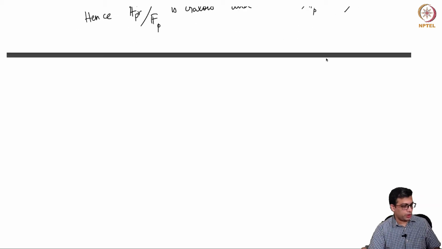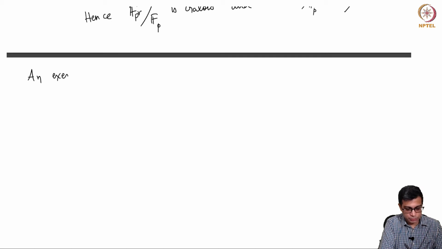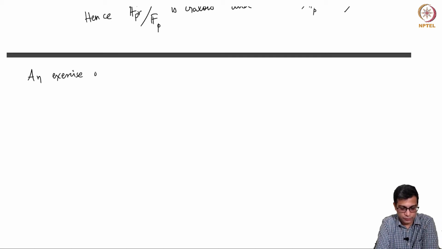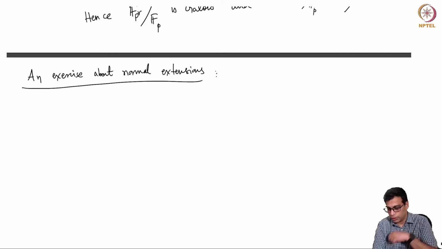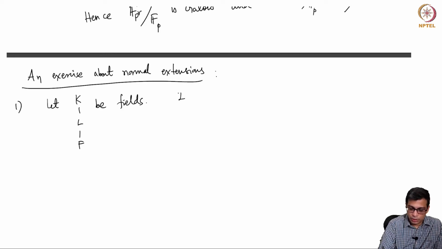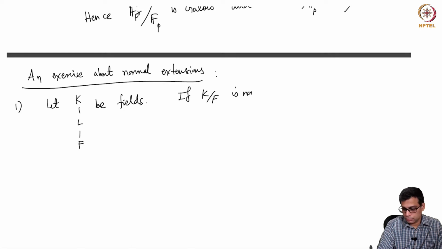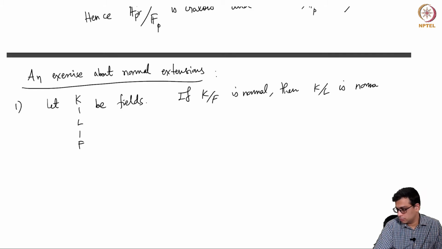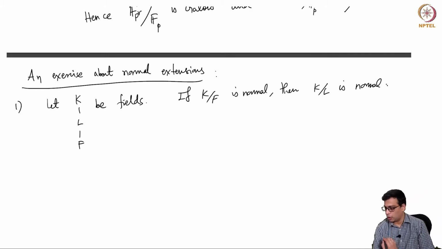Okay, now let me do an exercise about normal extensions. So I will give you a few properties of normal extensions in this exercise. Okay, so let me make a few statements and we'll prove them one by one. So 1, let K, L, F be fields. If K over F is normal, then K over L is normal. Okay, so this is the first point, A, let's say.